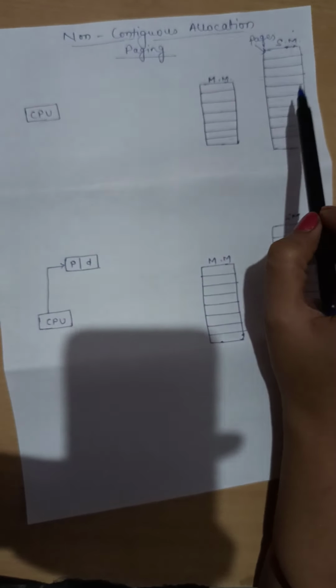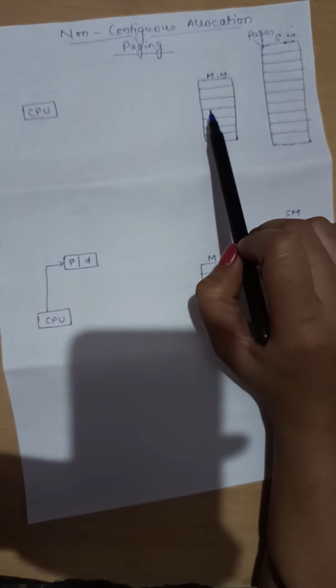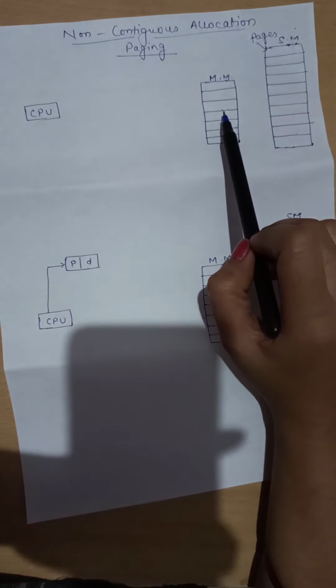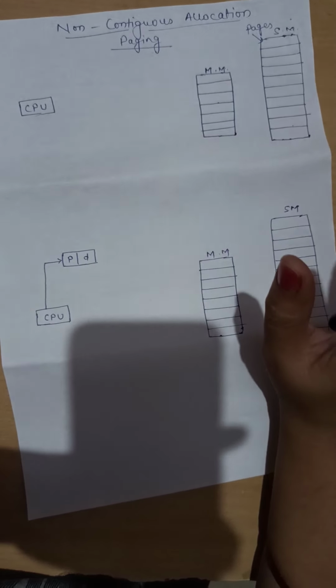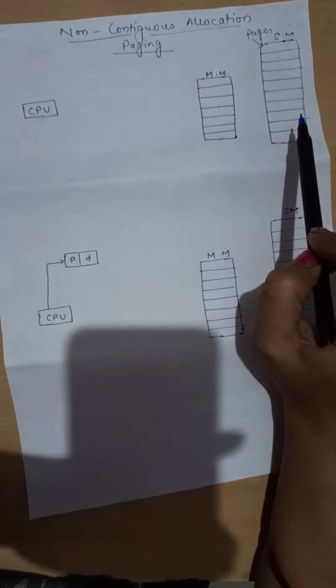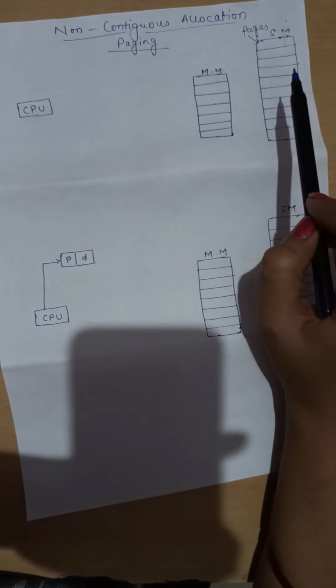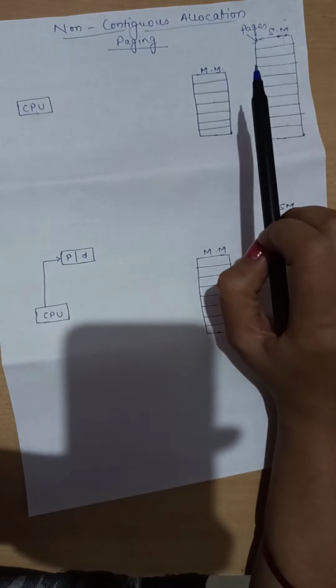Then the next one, that is main memory. The program which is stored in the secondary memory has to be loaded into the main memory before execution, because we need less access time for processing. So we put main memory in between the CPU and secondary memory. We have to load the process from the secondary memory to the main memory. If we have divided the secondary memory into equal sizes, then main memory should also be divided into the same size, right?